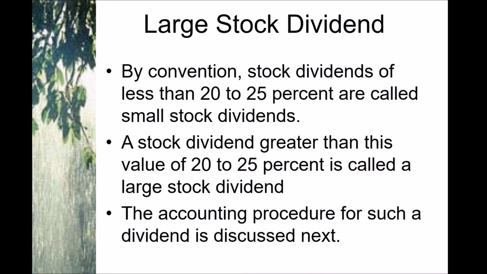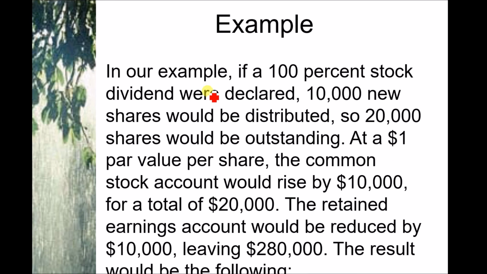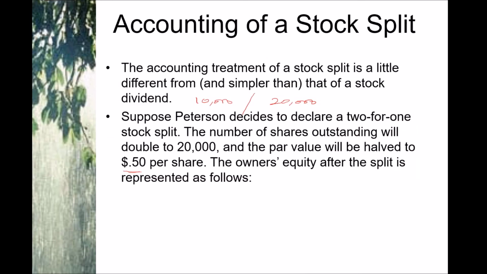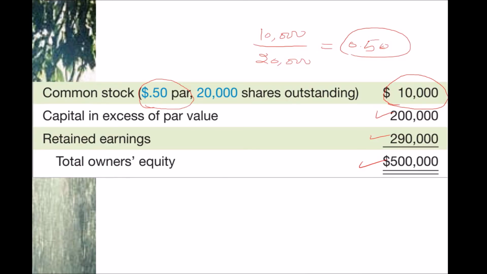The last portion of stock dividend is large stock dividend. By convention, stock dividends of less than 20 to 25% are considered as a small dividend. We have seen its treatment. It changes our common stock. It also changes our excess capital and also the retained earnings. And a stock split changes only the par value and the rest remains the same.